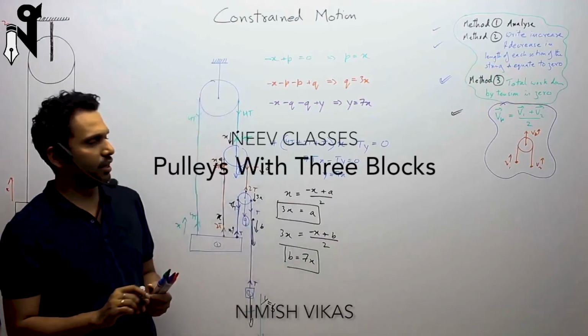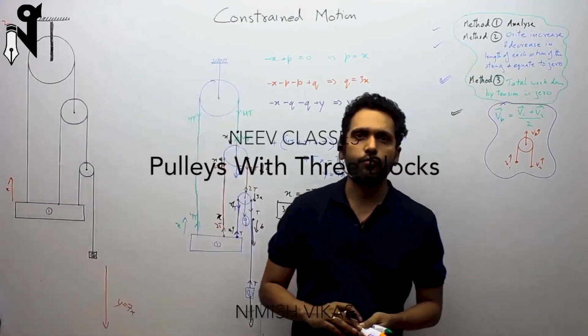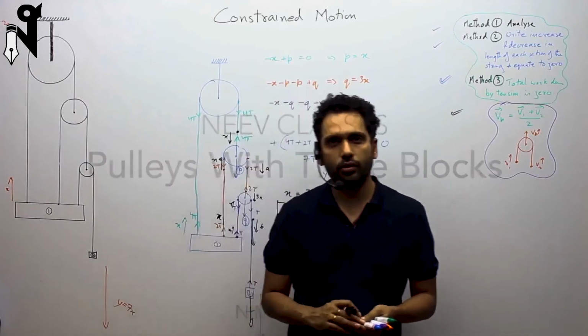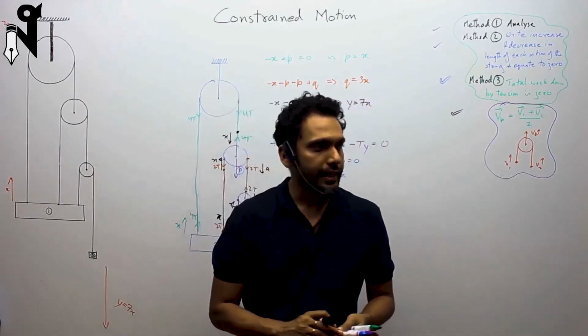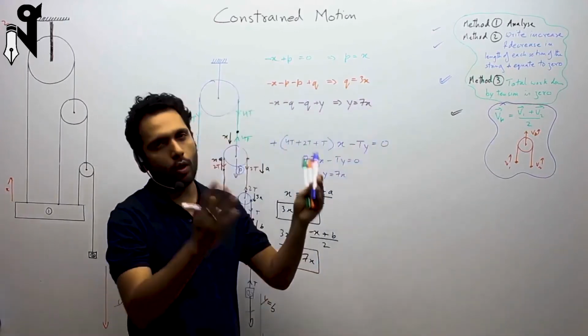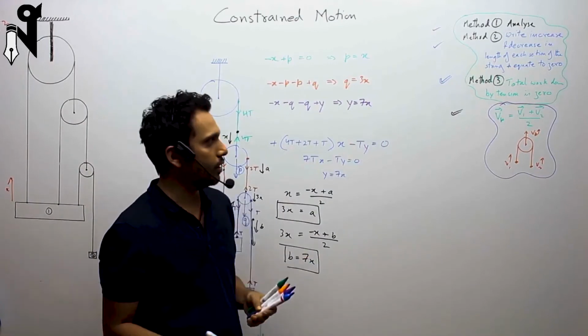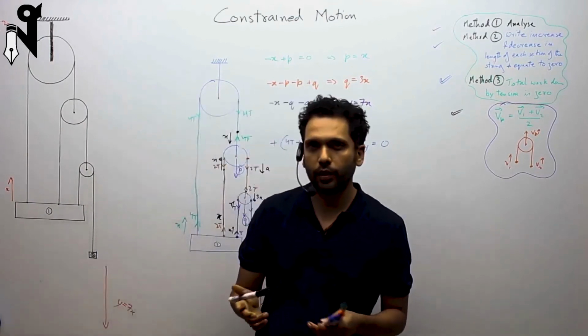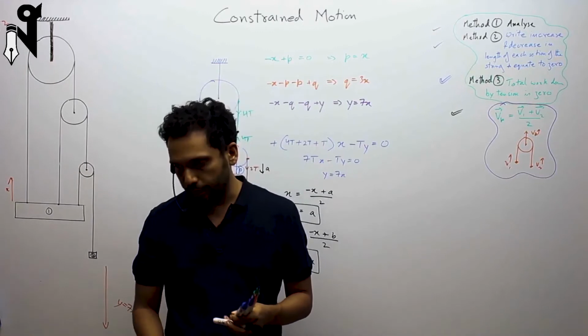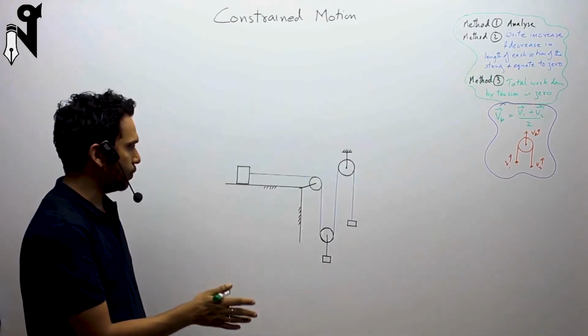So let us take more questions where we have more than two bodies. We have three bodies. That might be a little interesting. There I am not going to explain all the methods. You do it for yourself, and I'll pick any two methods of my choosing and do it. So this is your first case of three bodies.